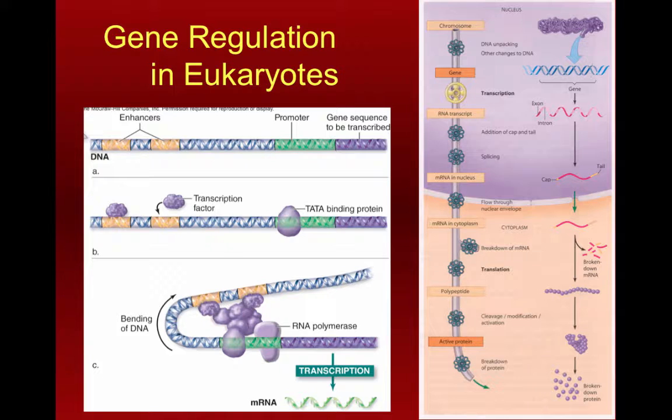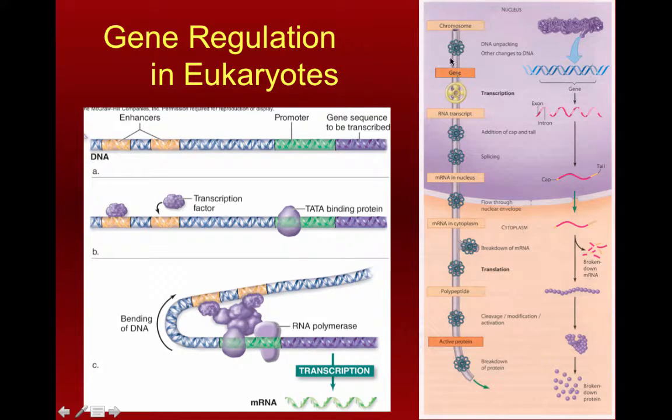Right? So if the valve is turned on, we go to the next step. If the valve is turned off, we're stuck at that particular step. Okay, so all the way back here at the level of the nucleus, there are control valves to allow for DNA to be packaged up more tightly and therefore not read. Other kinds of changes to DNA might prevent it from being transcribed, and of course if it's never transcribed, it's never going to be translated.